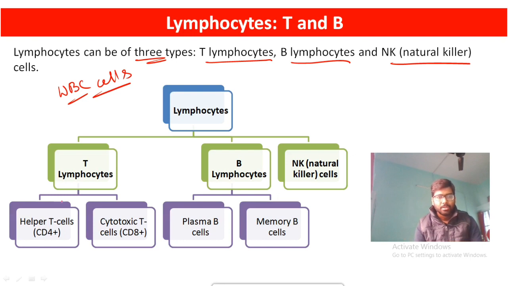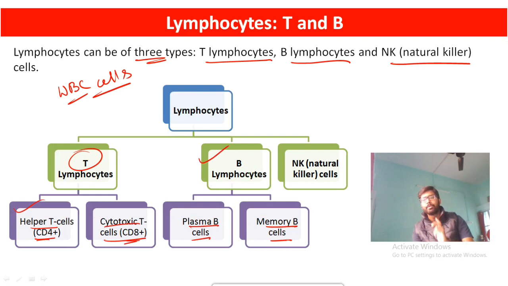T lymphocytes can be further classified into helper T cells, that is known as CD4 plus cells, and cytotoxic T cells, CD8 plus cells. And B lymphocytes can be classified into two categories, one is plasma B cells and another is your memory B cell.